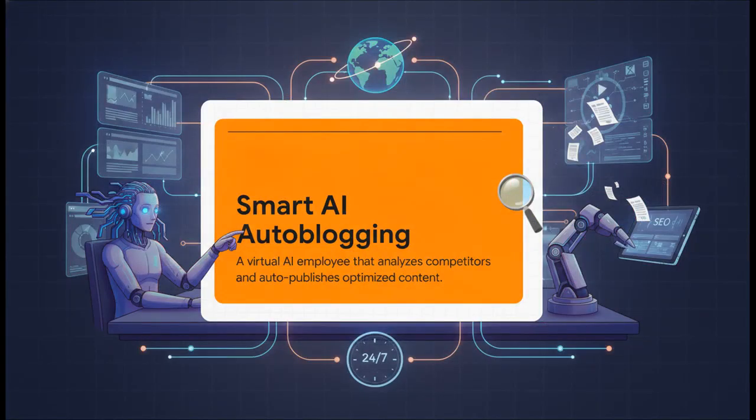So, try to think of Smart AI Autoblogging not just as another piece of software, but as a literal, virtual AI employee. According to our source material, this is a system that independently browses the web, analyzes your competitor's winning strategy, generates highly SEO-optimized content, and then auto-publishes it straight to your platform. It literally does all the heavy lifting for you. It's like having an autonomous worker operating 24/7, learning from the absolute best in your industry and applying those lessons instantly. No coffee breaks, no benefits required, not even a desk.